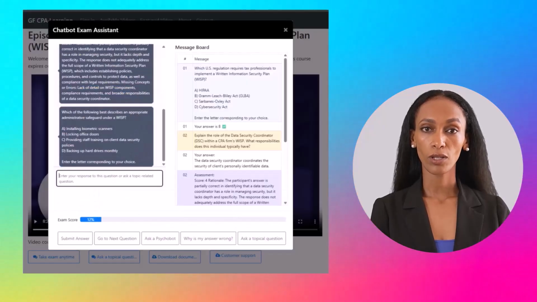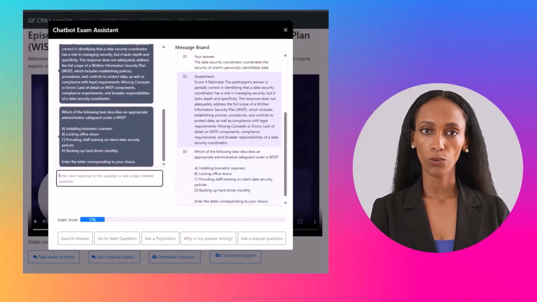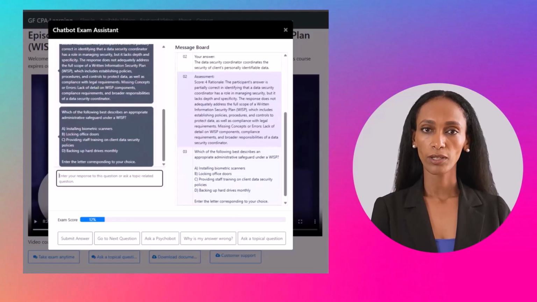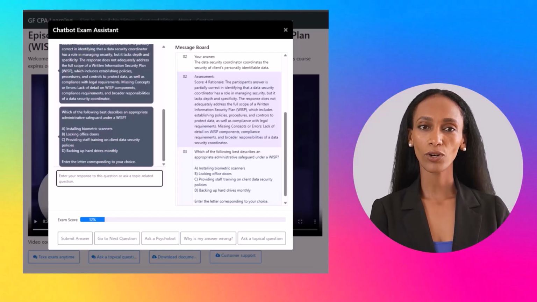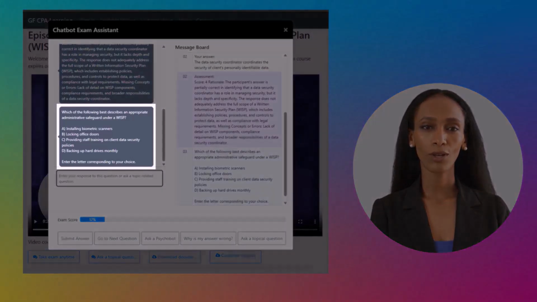And, as expected, the model returns a very low score of 4 points along with a somewhat critical assessment. The progress bar now shows a total of 12 points. And the next question is displayed in the chat window. Which of the following best describes an appropriate administrative safeguard under a WISP?